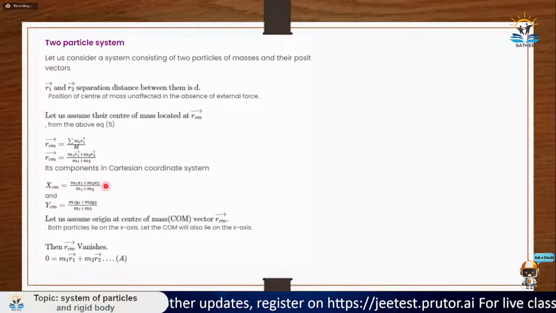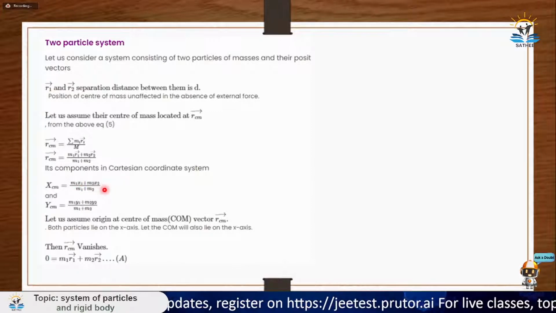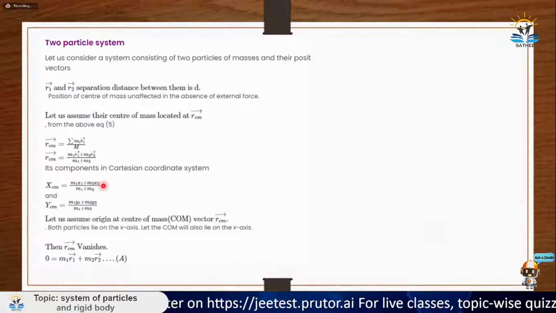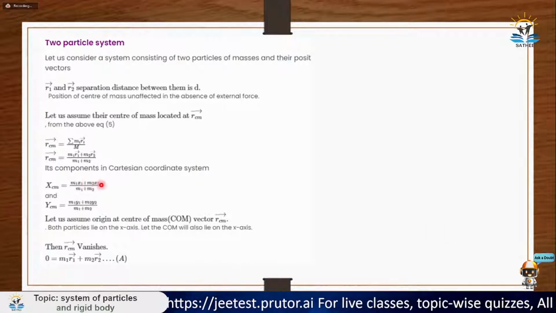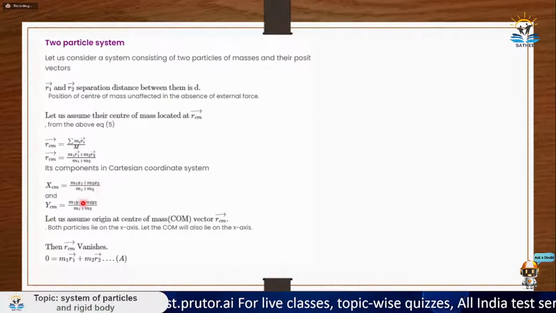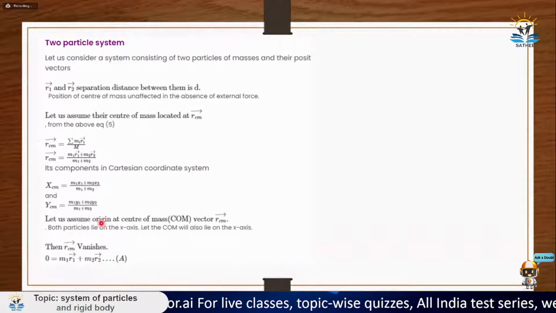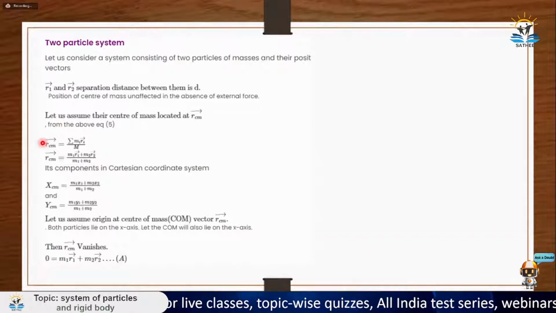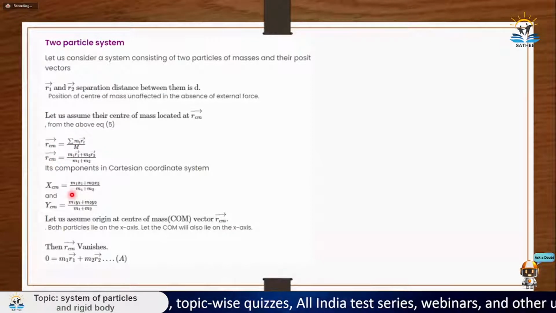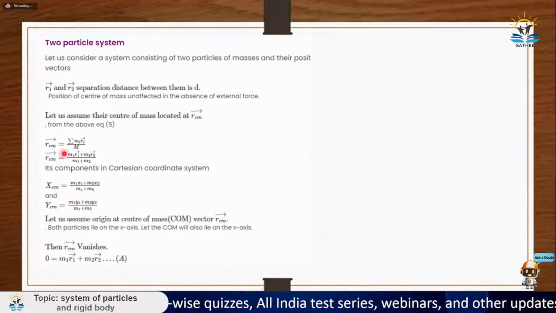This x1 and x2 are nothing but the distances only. So when we do some questions and you understand how to do this, x1, x2 is the distance from the point about which we are calculating the center of mass. So from here, what we want is to calculate the center of mass only, so we want R_COM to be 0.